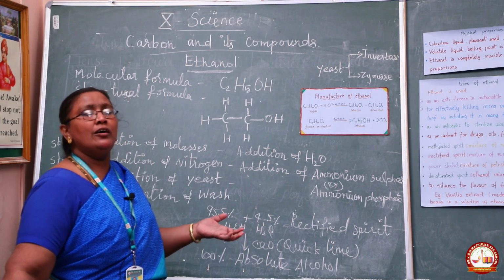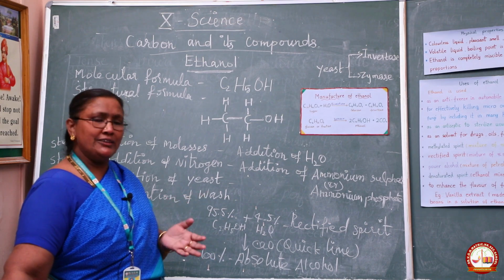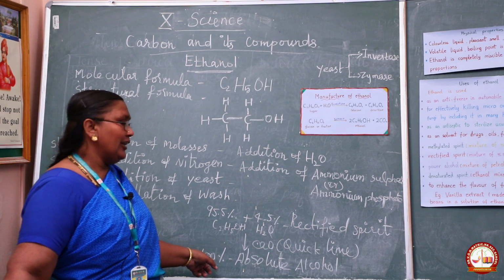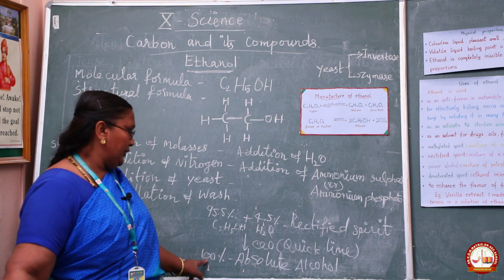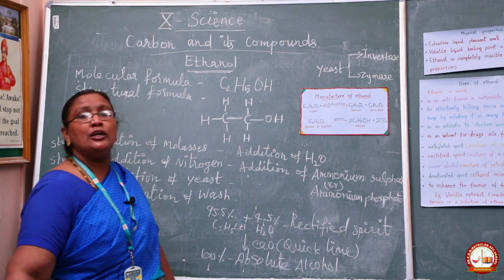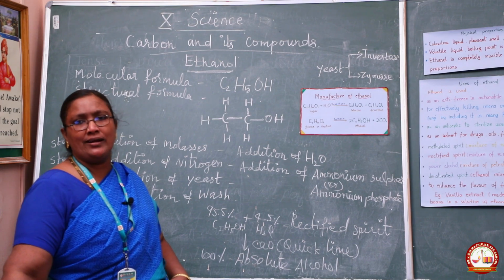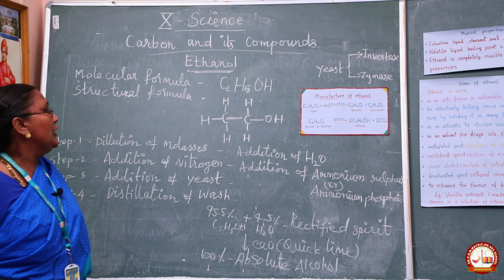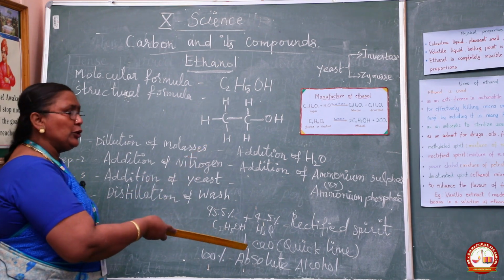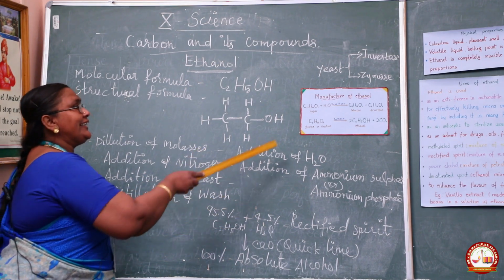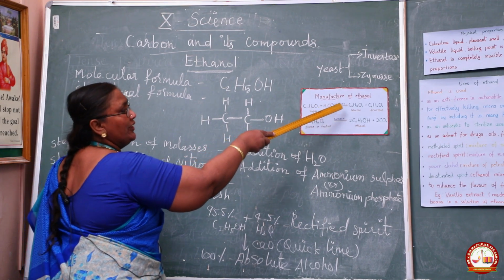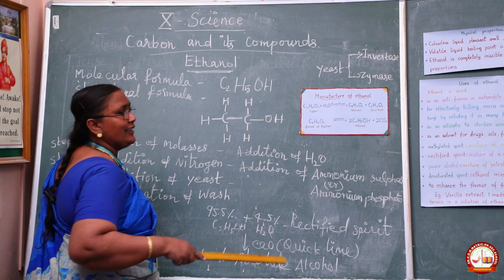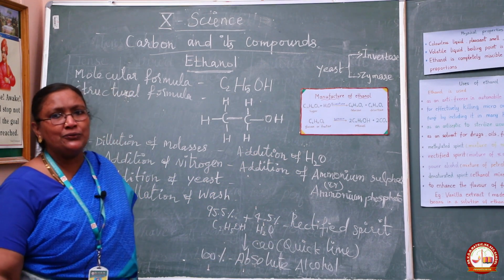It is left for 5 to 6 hours and allowed to stand for 12 hours. We are getting the mixture. On distillation of this mixture, we are getting 100% pure alcohol. That alcohol is known as absolute alcohol. Are students able to follow? So we converted sucrose into what? Ethanol. This is a fermentation process. Here the enzymes invertase and zymase convert sucrose into ethanol and carbon dioxide. Are you able to follow, students?